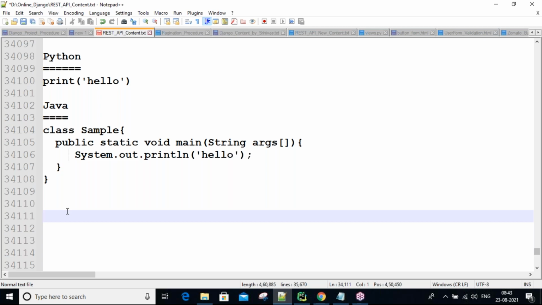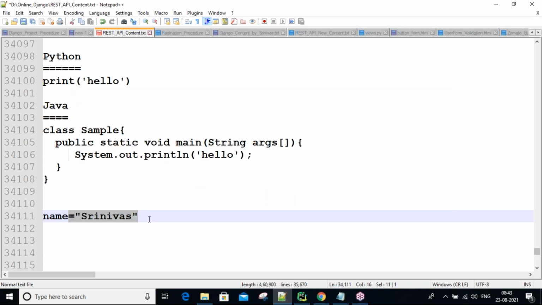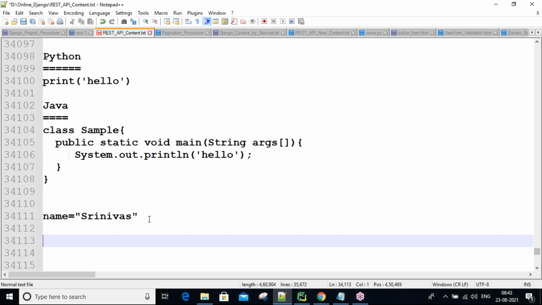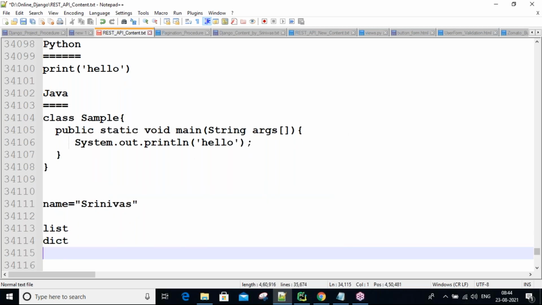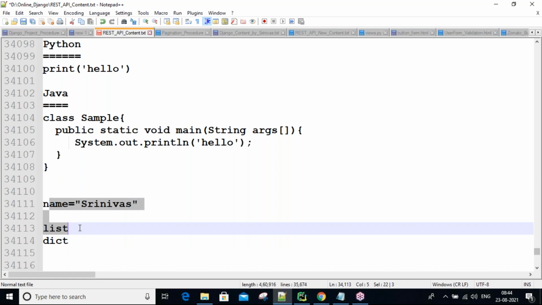For example, in Python, how do we create strings? Equal to some value you write, for example Srinivasa. This is a name, a string value. How to create strings we know in Python, and as is we are going to use it in Django. In Python there are data types, for example list, dictionaries, set, tuple, and so many more. These concepts we can use in the Django framework. That's why after learning Python, you will easily understand Django, guys. Don't worry, I'll take care of everything.